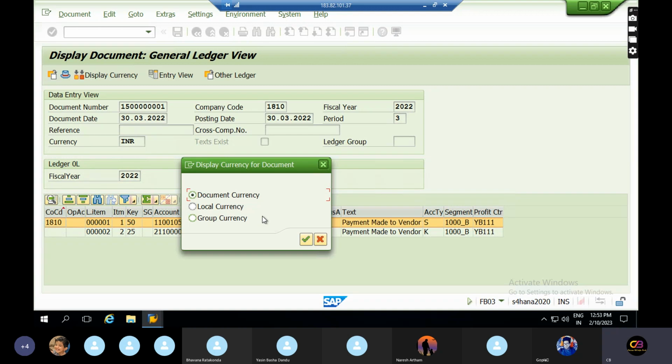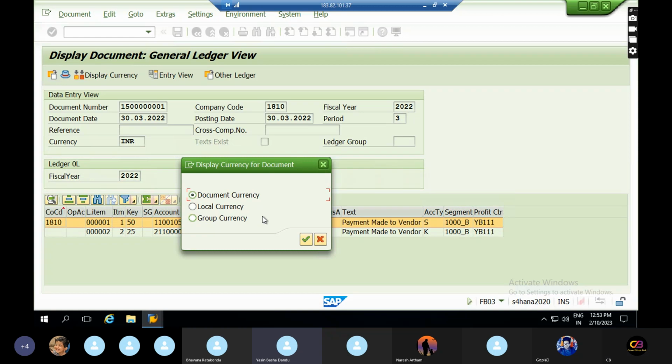How many types of currencies are there in S4HANA? Local currency means the company code currency. Group currency means, for example, if the company is registered in the US, the US currency is considered the group currency.